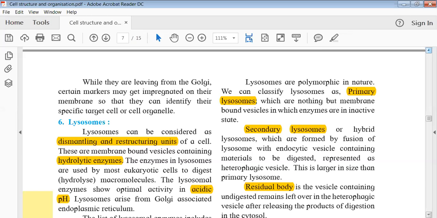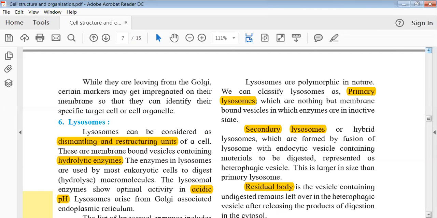तो जो primary lysosomes हैं ये क्या होता है? These are nothing but the normal lysosomes जिसके अंदर enzymes present रहते हैं, but these enzymes are in an inactive state. Whereas in case of secondary lysosomes, the lysosome is actually fused with some other organelle, an endocytic vesicle kind of thing, जहाँ पे different compounds और biomolecules को digest किया जाता है.